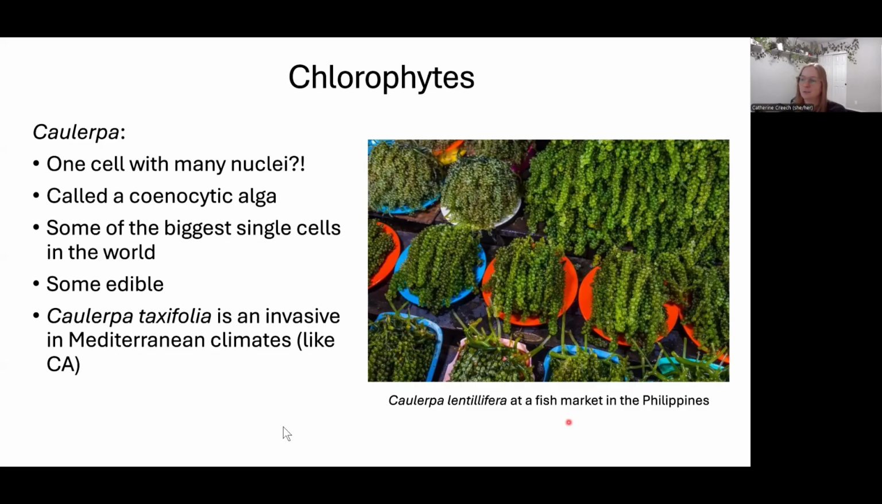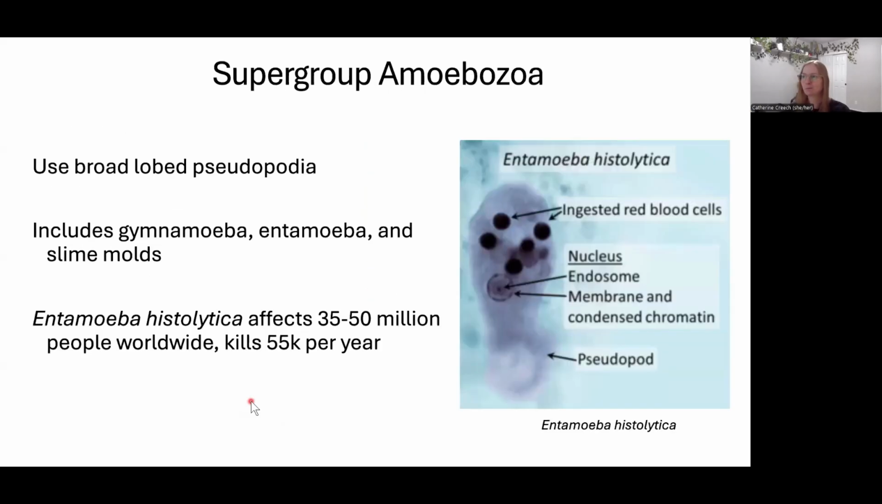Here you can see it at a fish market in the Philippines. These are also Caloptera, and they're also one cell, so those are pretty cool. It's also an invasive species. So any Mediterranean climates like the coast of California, this is actually a problem. So we should be harvesting it and eating it instead of letting it get a foothold and growing.